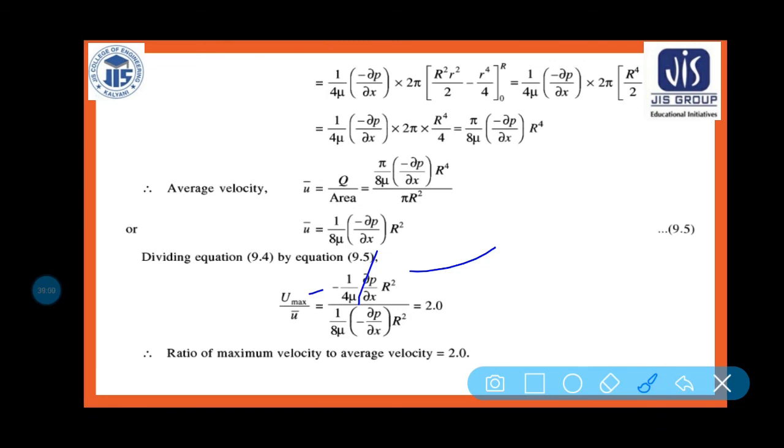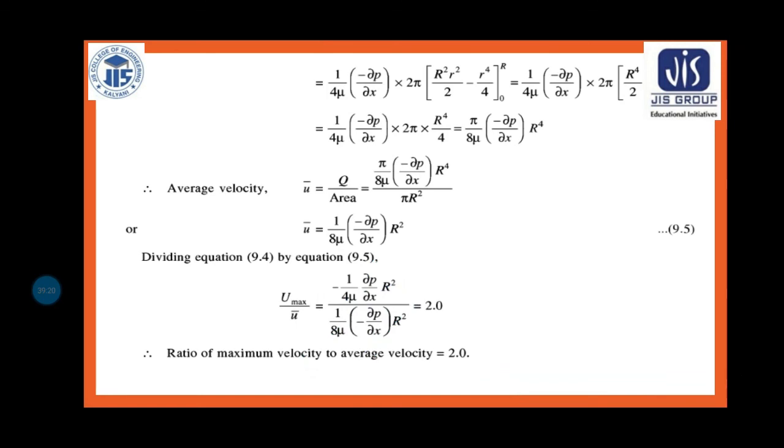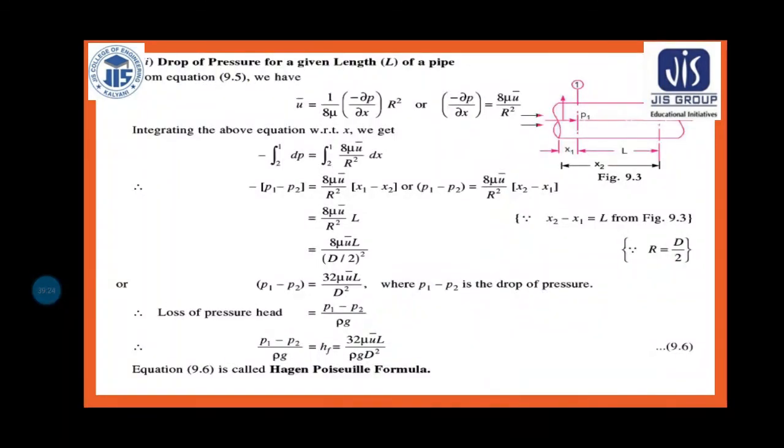So del p by del x cancels out, R square cancels out, and we have 1 by 4 mu and 1 by 8 mu, so a 2 remains, and the minus cancels out. So ultimately u max by u bar, the average velocity, is equal to 2. So the ratio of maximum velocity to average velocity must be 2.